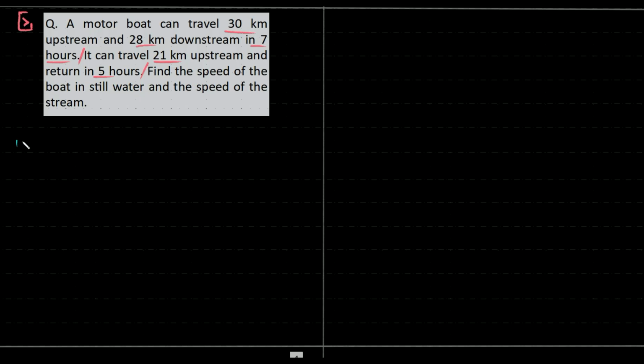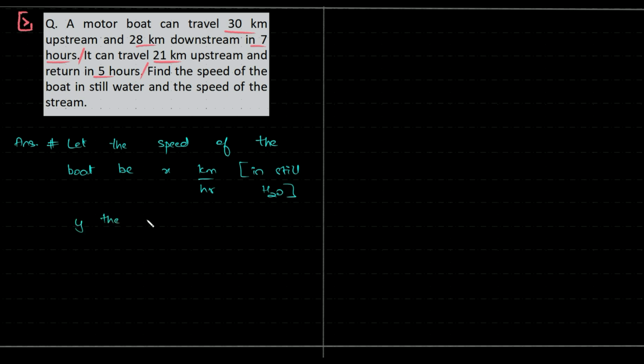So let's begin with, let the speed of the boat be x kilometer per hour in still water, and y the speed of stream. Okay, and then we have two different cases.